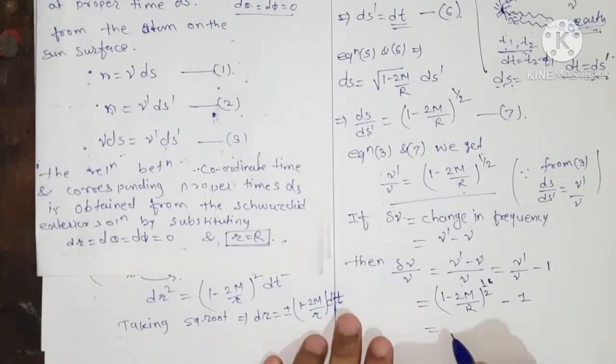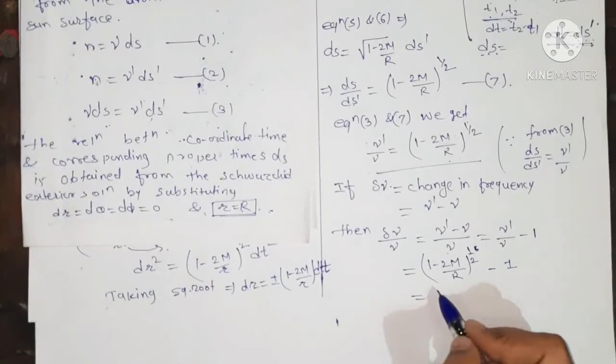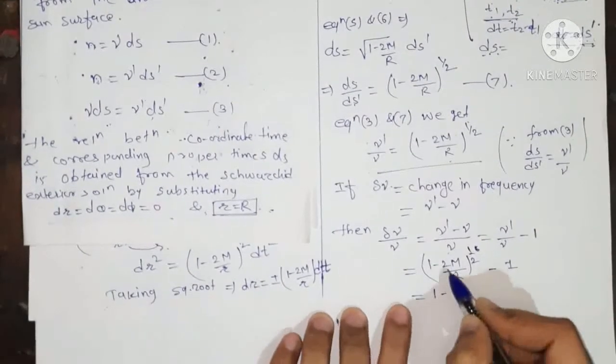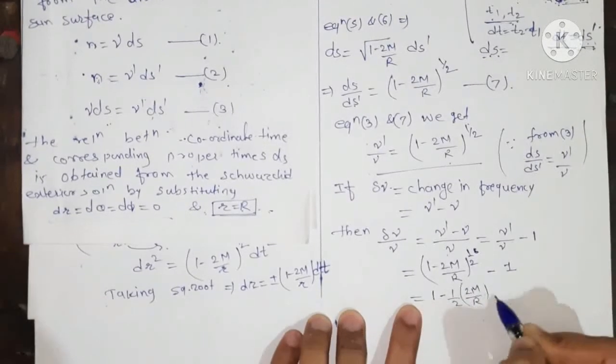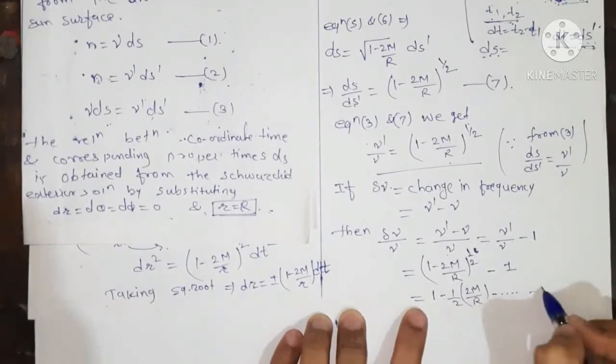So this equals 1 minus 1 upon 2 times 2m upon R, minus and so on, minus 1.